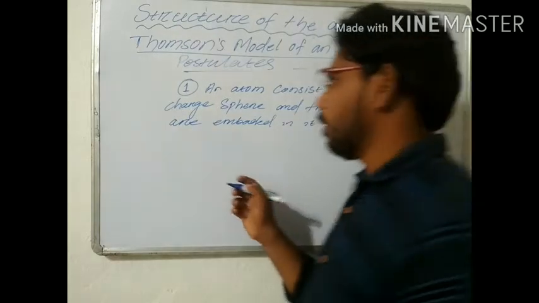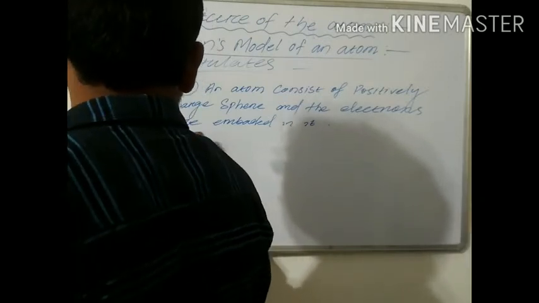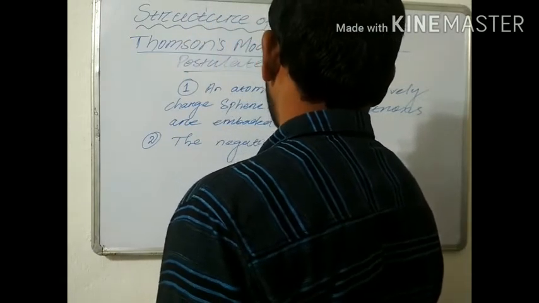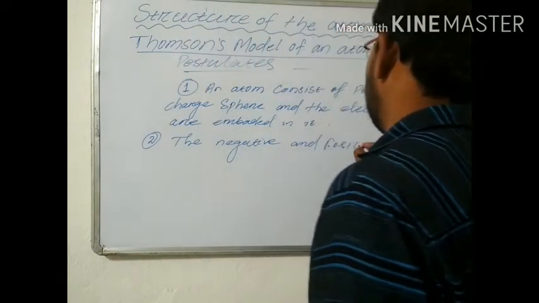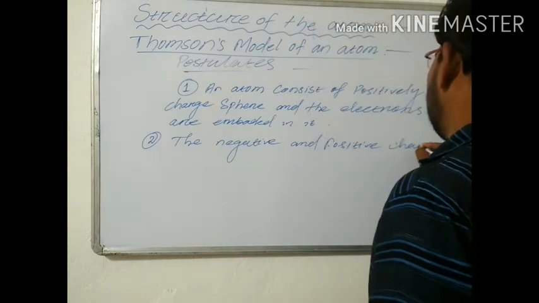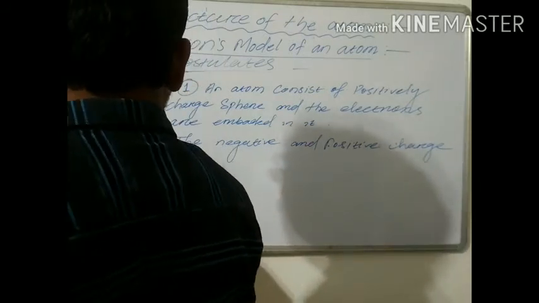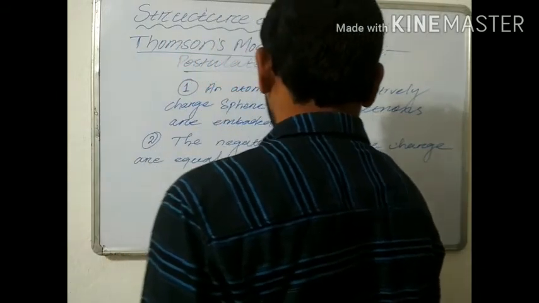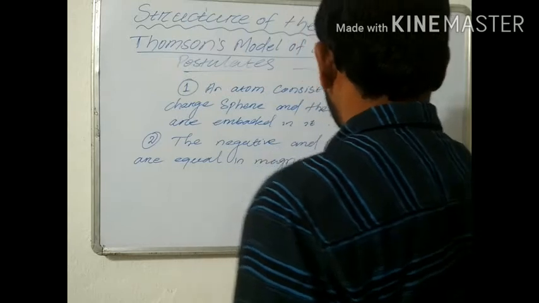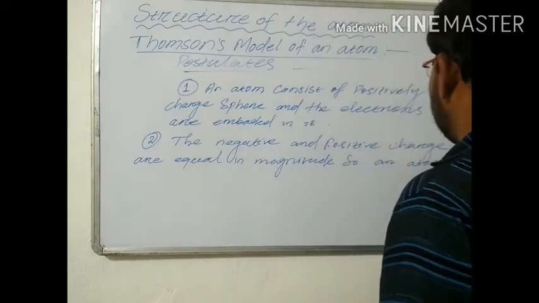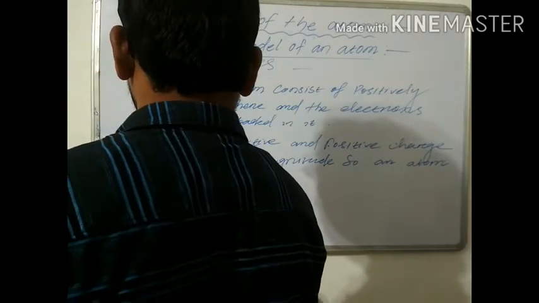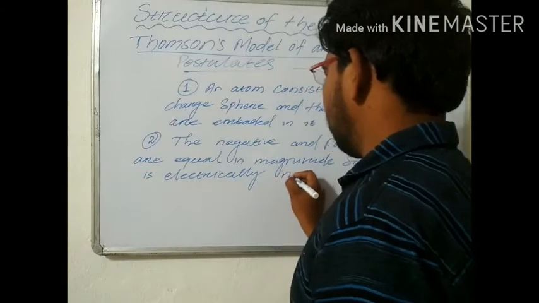negative and positive charge are equal in magnitude, so an atom is electrically neutral.